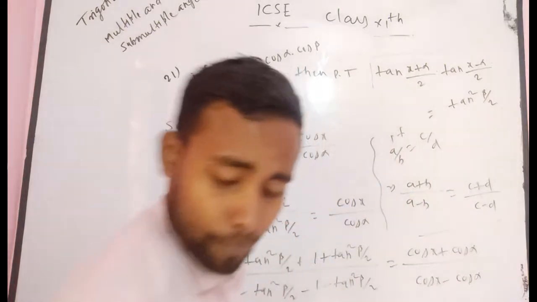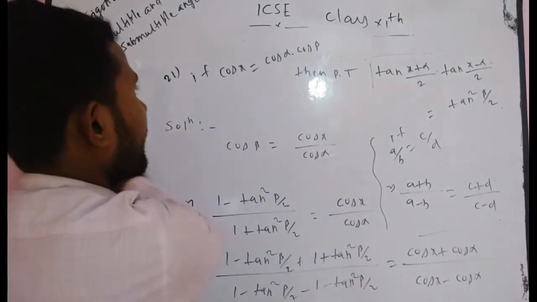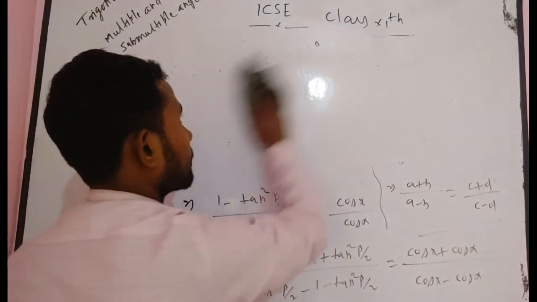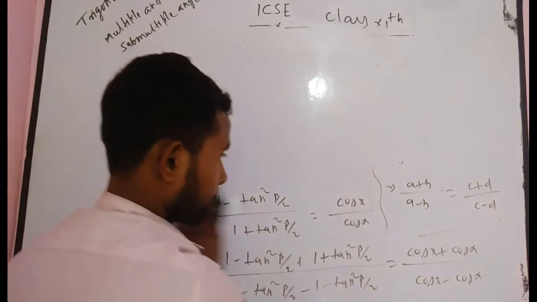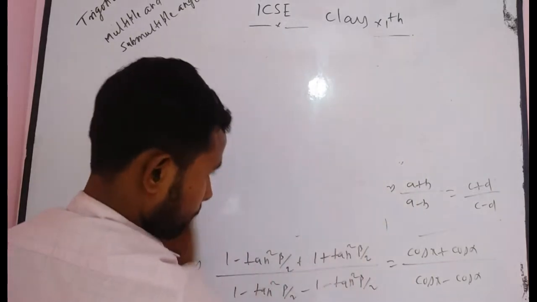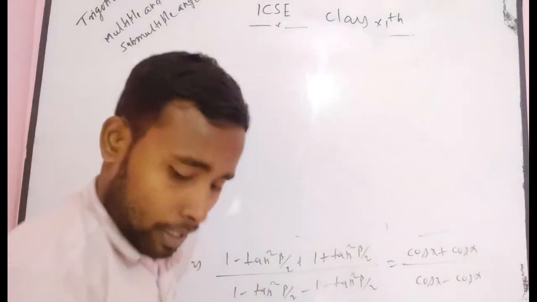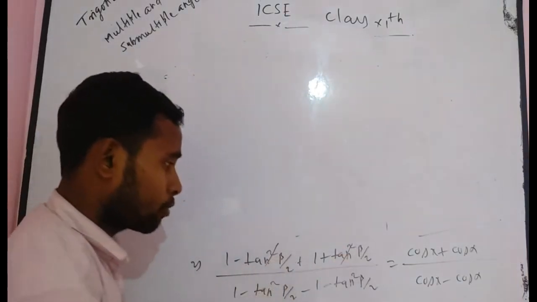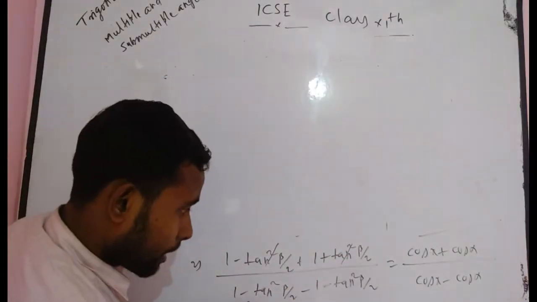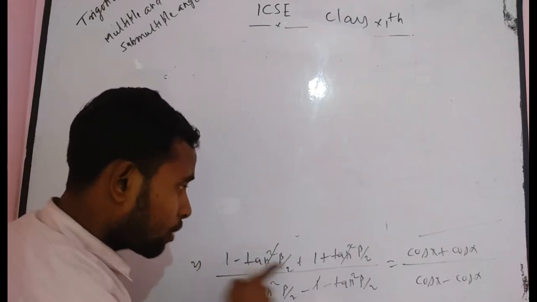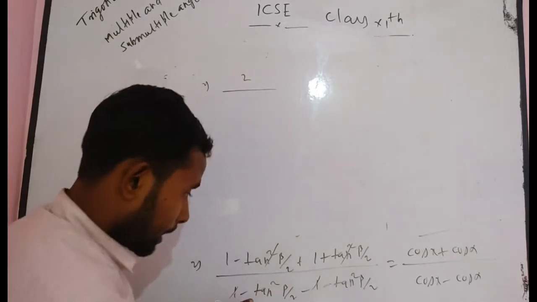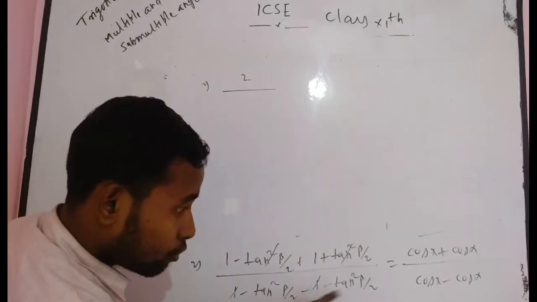I think you understand. Now again I want to rub this part. Firstly here tan square beta by 2 and tan square beta by 2 cancel each other, and here 1 and minus 1 cancel. You get 1 and 1, 2, that implies 2 divided by minus 2 tan square beta by 2.